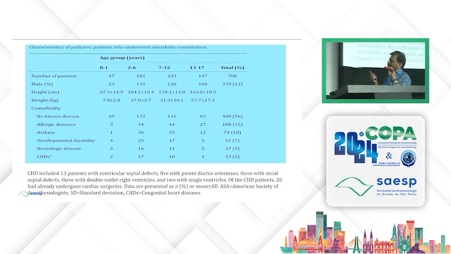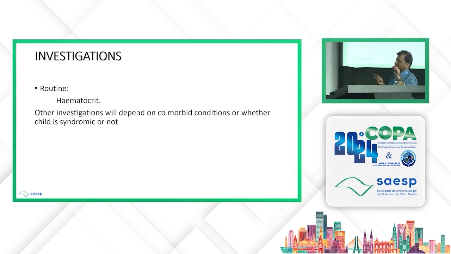And this is some statistical data from one of the hospitals where 700 patients were operated. Out of that, 400 patients didn't have any disease. They are ASA 1. Allergic condition 108, asthma 74, developmental disability 51, neurologic disease 37, congenital heart disease 33. Out of that, congenital heart disease is a lot of concern. So most of the babies don't have any issue, and they can be anesthetized very easily without any problem.